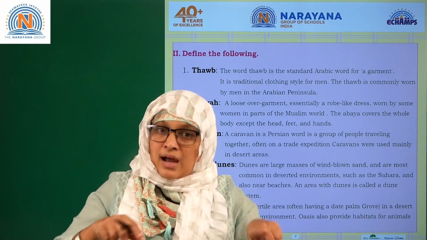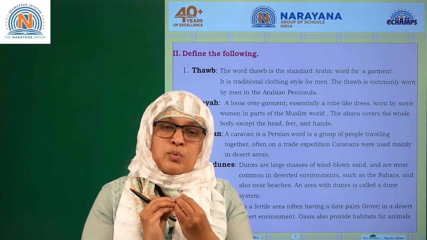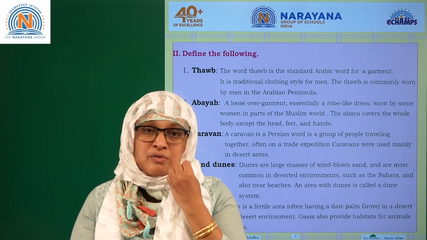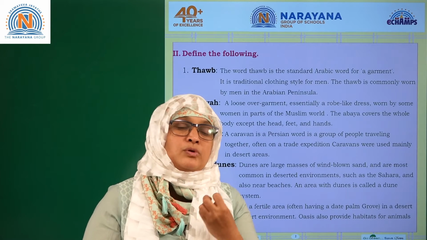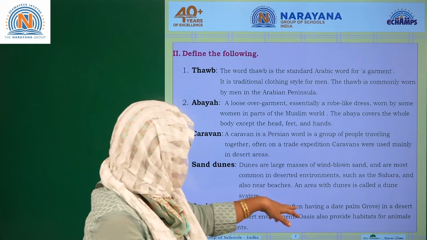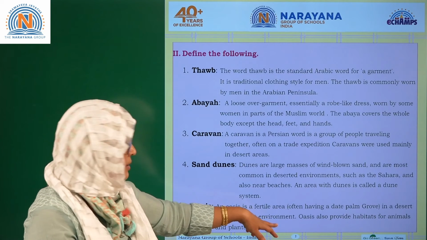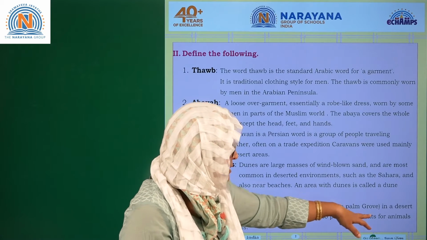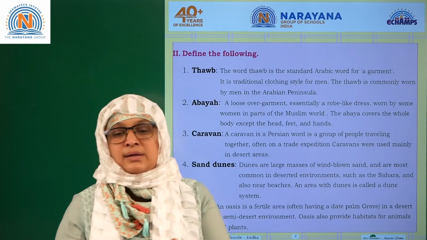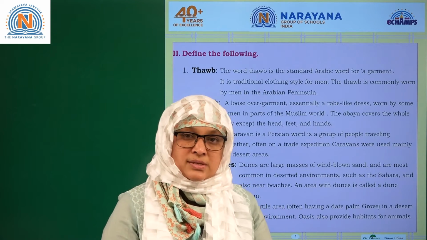Coming to oasis, an oasis is a small water body in the desert area, and mostly in the oasis people settle down, and in the surrounding of the oasis you have some fertile soil where people grow the palms. Nowadays, because of the irrigation facility, even the Saudi Arabia people grow wheat and barley also. An oasis is a fertile area often having date palm groves in a desert or semi-desert environment. Oases also provide habitats for the animals and the plants. Here people settle down and they carry their plants and animals, and some vegetation is grown in the oasis. Is it clear?